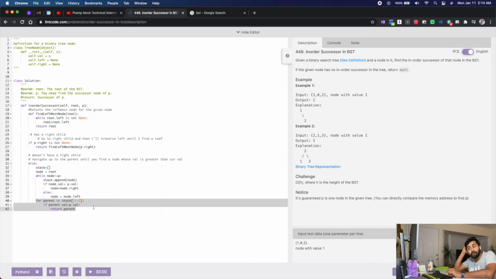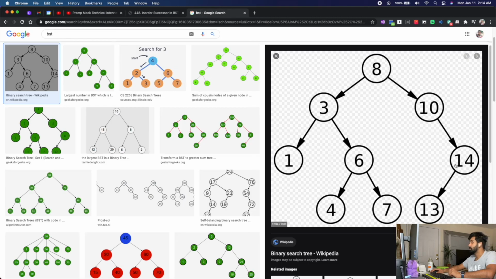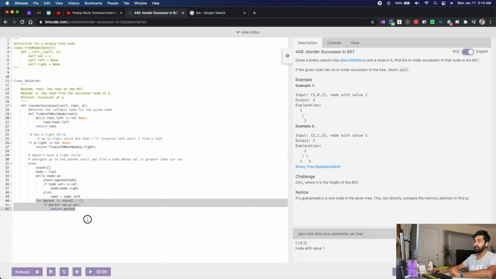Okay, what if it doesn't have a successor? That is the case that I wanted to discuss. I forgot. So now, what if we have 14? Then I'm going up. There is no successor, right? Because 14 is the rightmost element in this BST. So if there is none, what am I supposed to return?